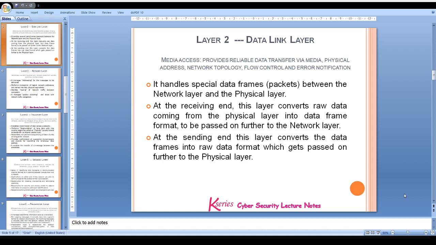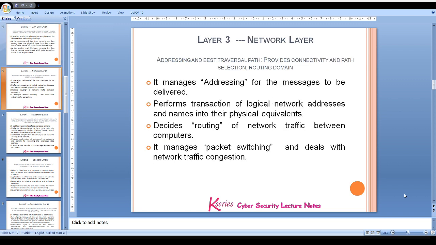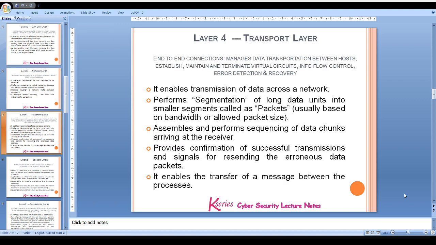Our third layer is the network layer, which is responsible for routing. It provides connectivity and path selection. It manages addressing for the messages to be delivered, performs translation of logical network addresses and names into their physical equivalents, and decides routing of network traffic between computers. It manages packet switching also and deals with network traffic congestion. So these are the bottom 3 layers of the OSI model, and layer 4 is the transport layer.